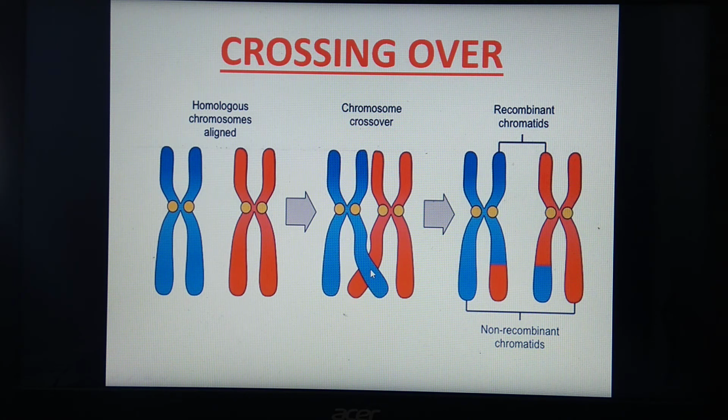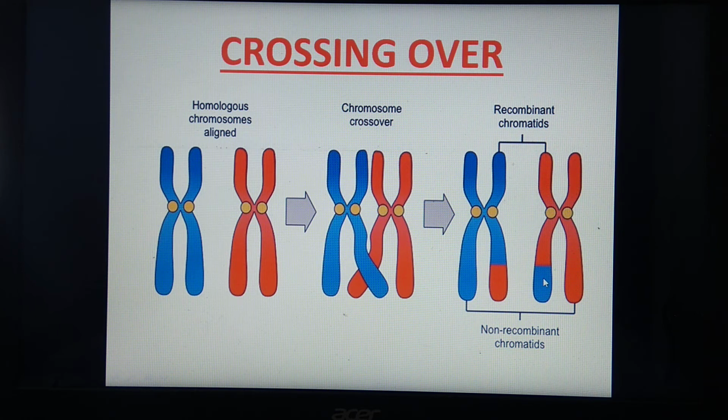So this chiasma is formed, and once the chiasma is formed, a segment of the maternal chromosome gets attached to the paternal chromosome, and a part of the paternal chromosome is attached to the maternal chromosome, which is visible here. We have considered this a paternal chromosome, and to it a part of the maternal chromosome is attached. This is the maternal chromosome, to which a part of the paternal chromosome is attached.